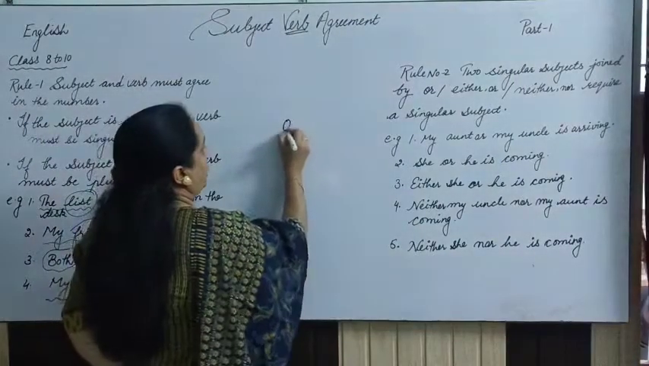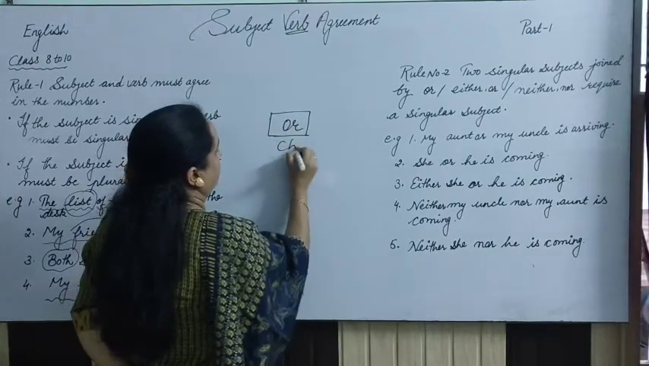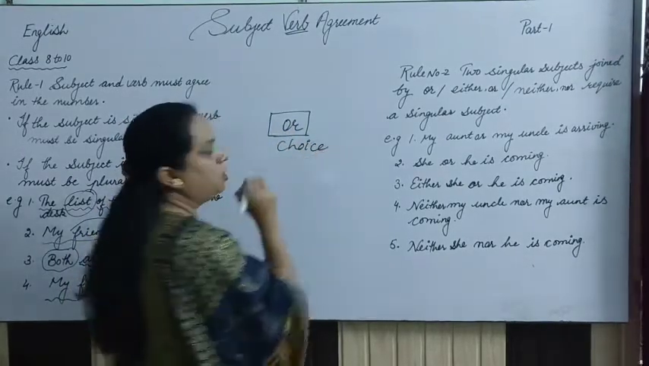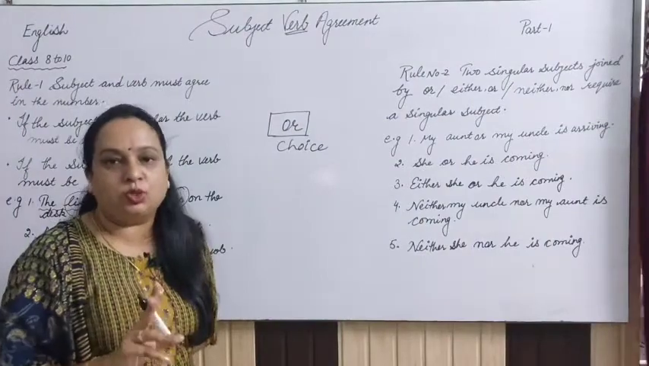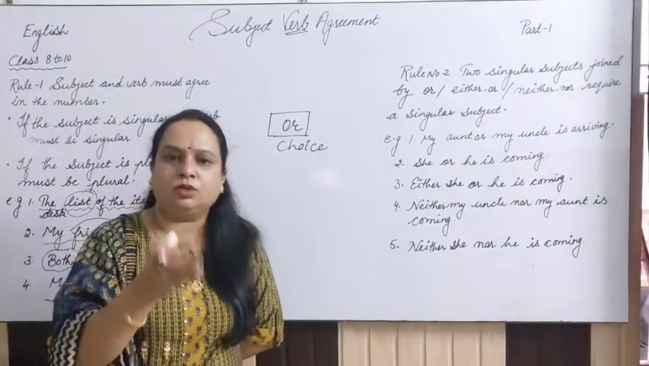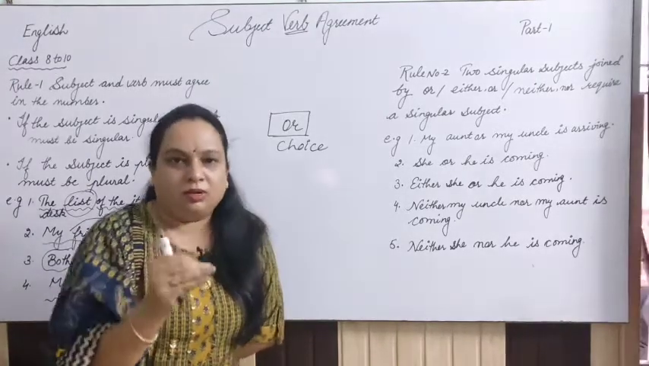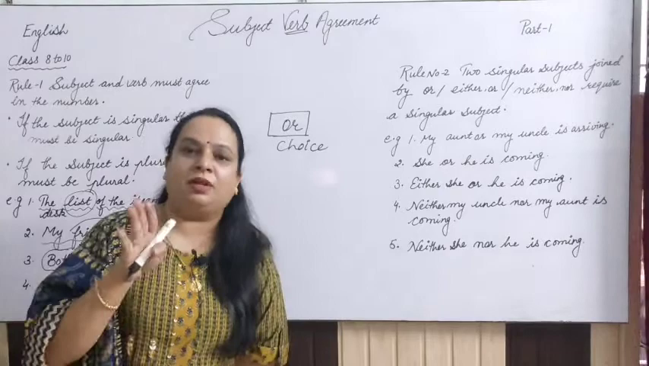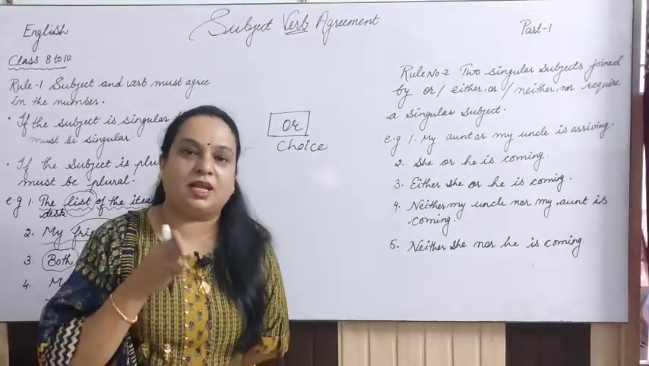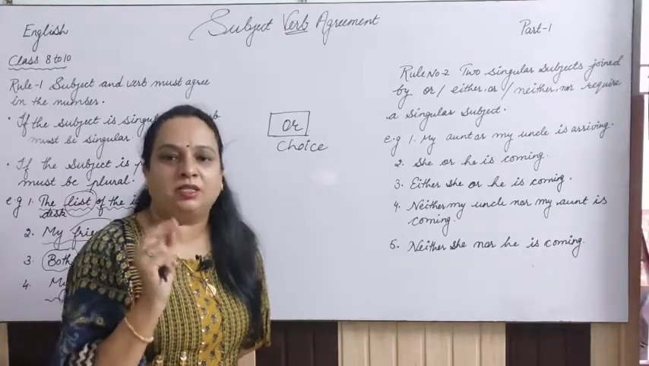So this "or" is actually the choice. When we have to choose something, "or" is for choice, when we have to choose between two things. Like if I ask you what you would like to have, tea or coffee, I am not going to give you both things at the same time. I will ask you what you want, right? Tea or coffee. That is the choice I am asking about here.